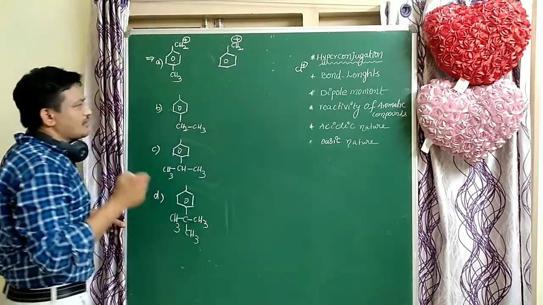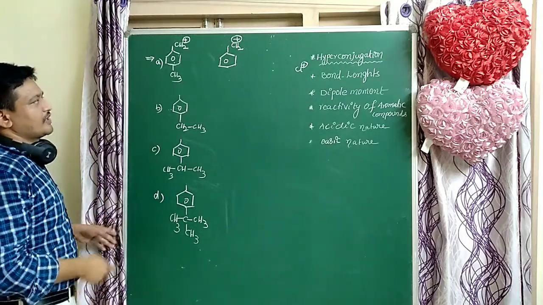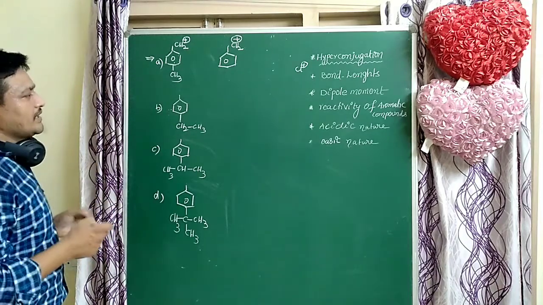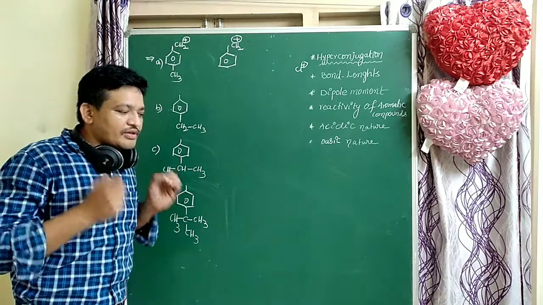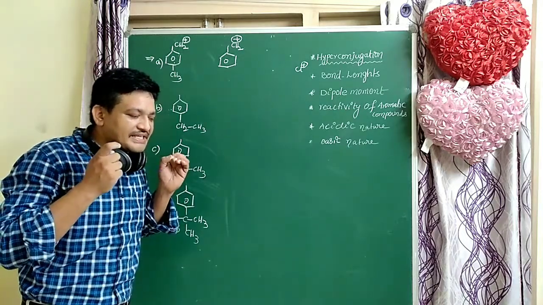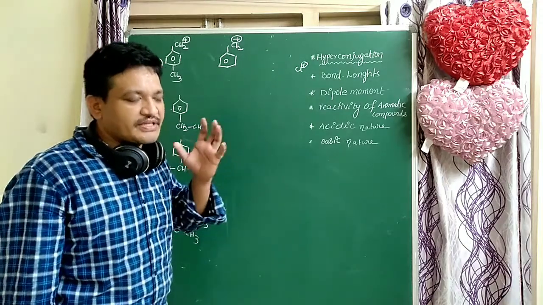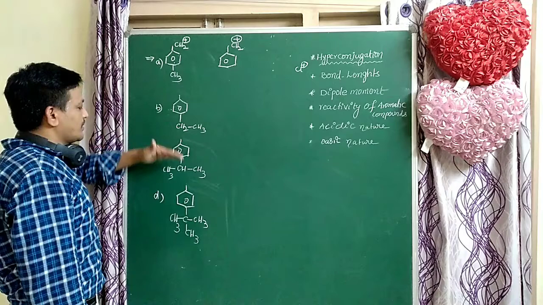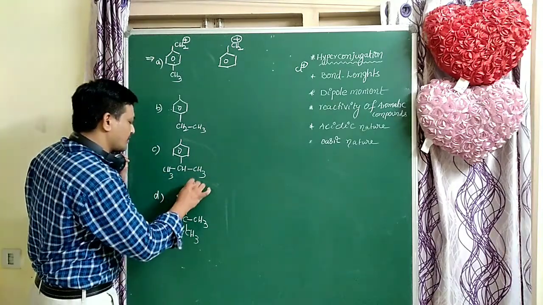Benzyl carbocation stability is increased by alkyl groups. Why? Because alkyl groups are donating groups to the ring. When donating groups are present, the stability of the carbocation increases. Here methyl, ethyl, propyl and tertiary butyl groups are donating groups.